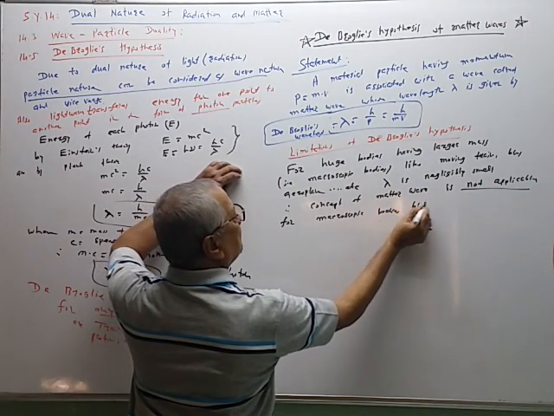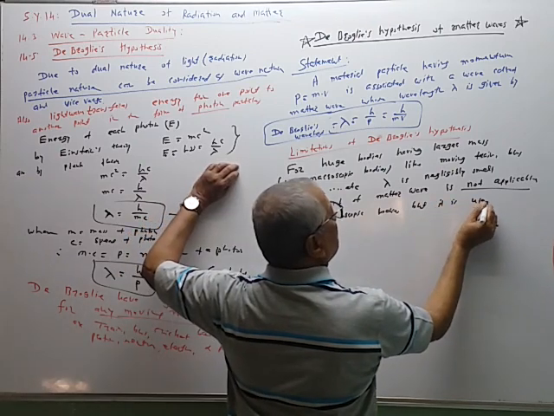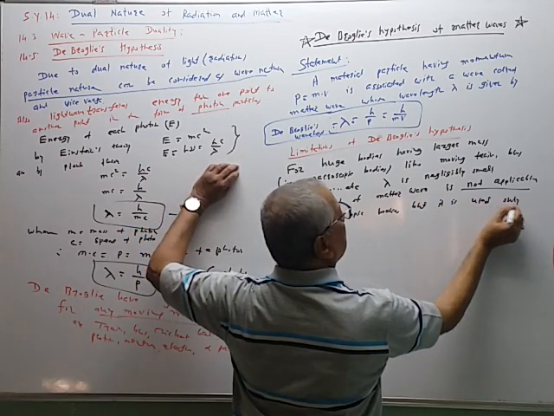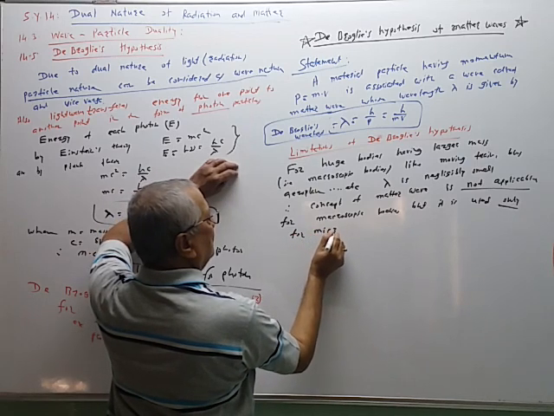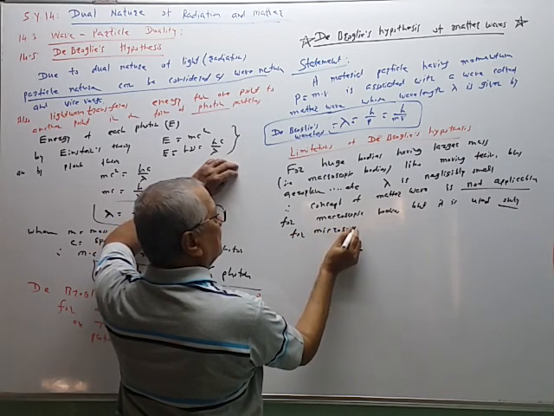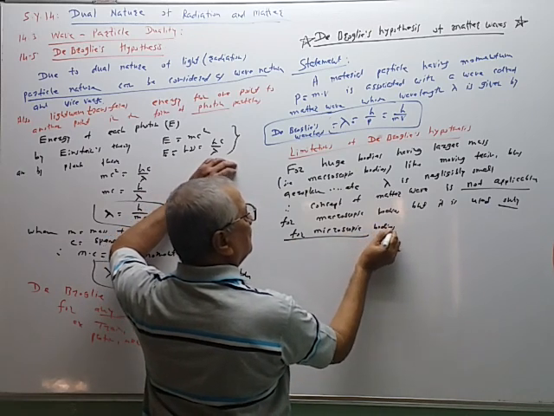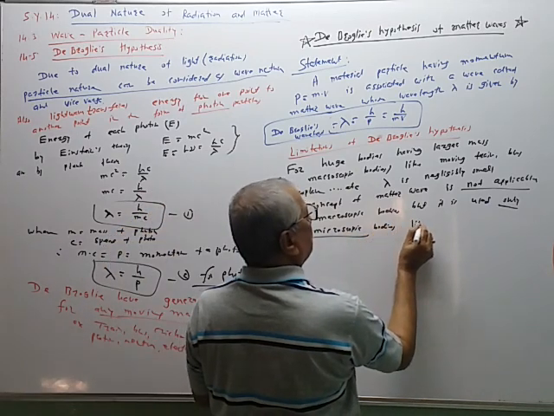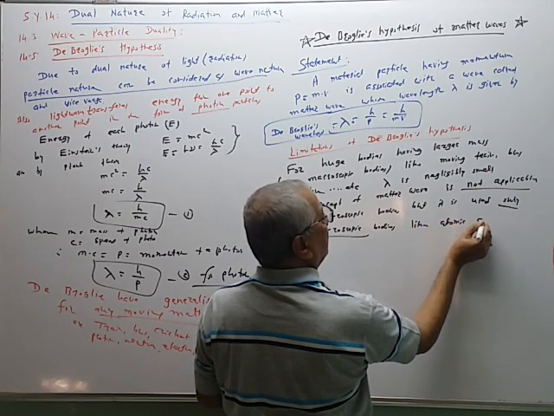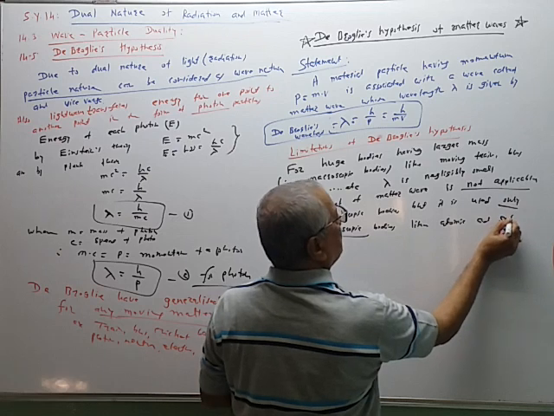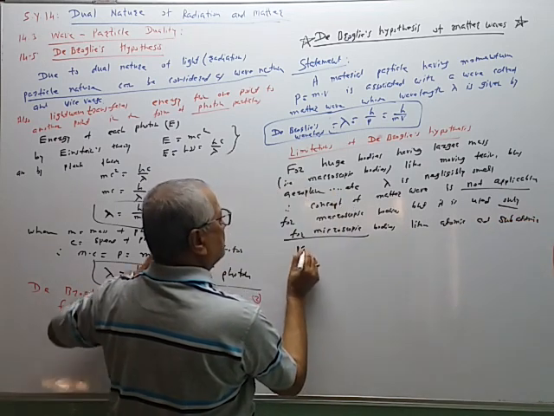but it is used only for microscopic bodies like atomic and subatomic particles.